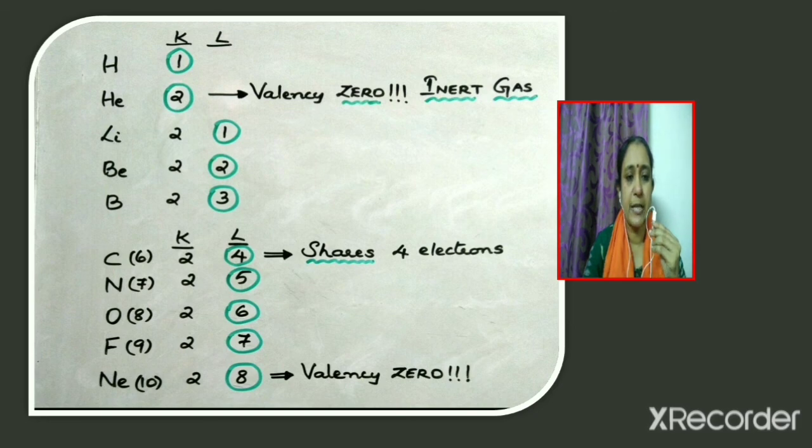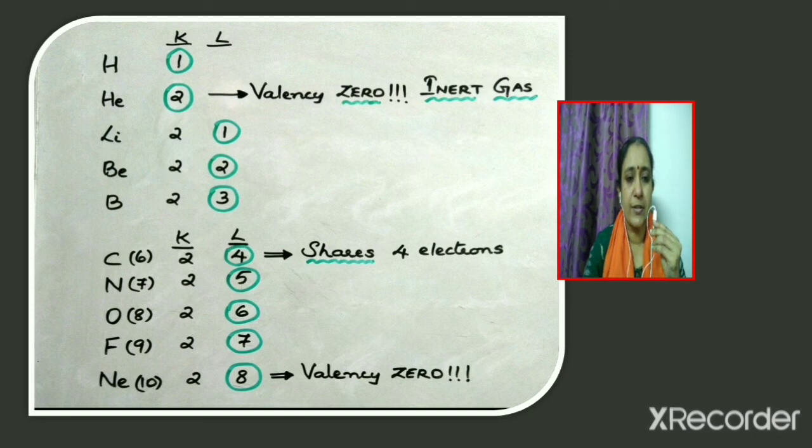In the case of beryllium, the number of valence electrons is equal to 2, valency equal to 2. In the case of boron, the number of valence electrons is 3 and valency is also equal to 3. Now consider carbon. The number of valence electrons present is equal to 4. Now how can it get octet configuration? By sharing 4 electrons. So that is why the valency of carbon is taken as 4.